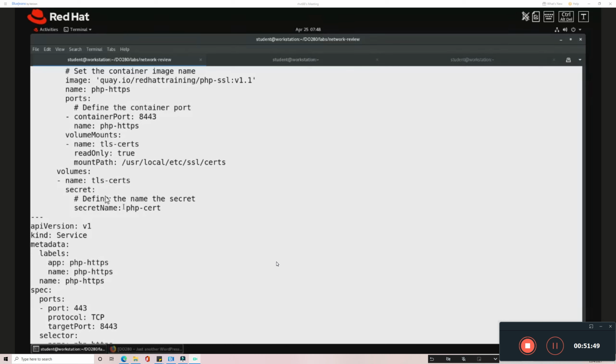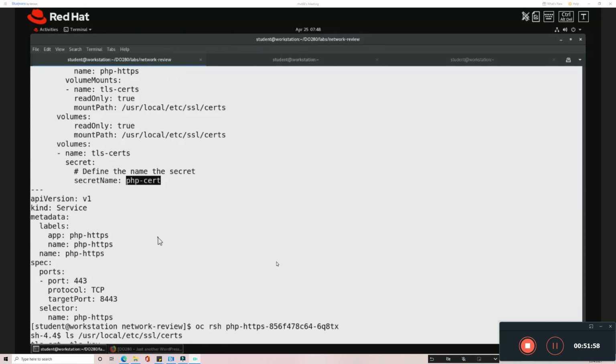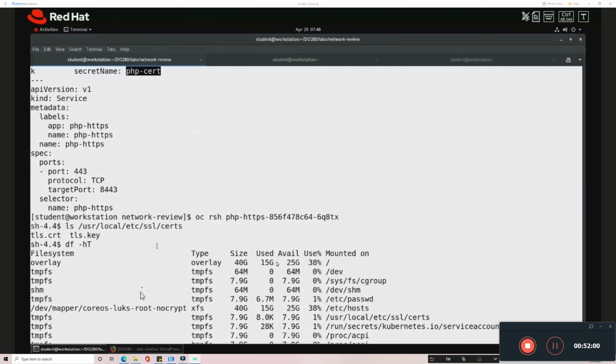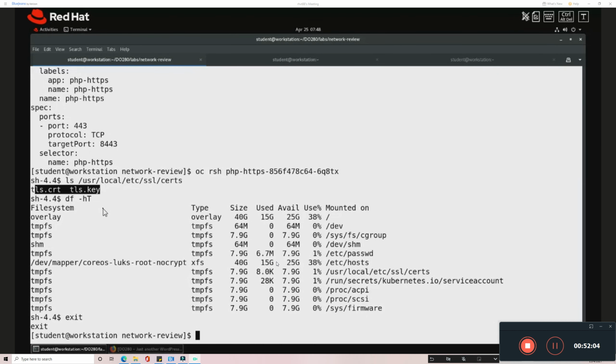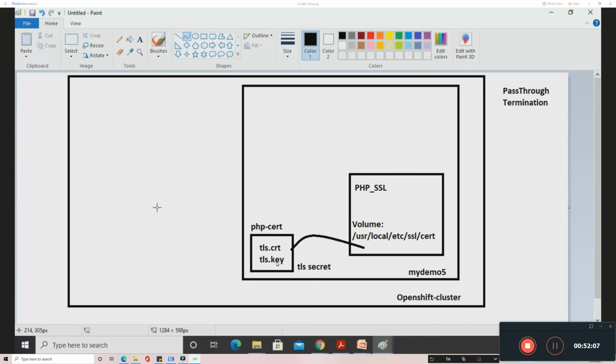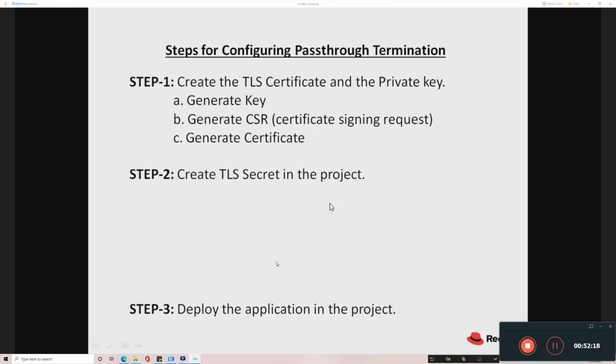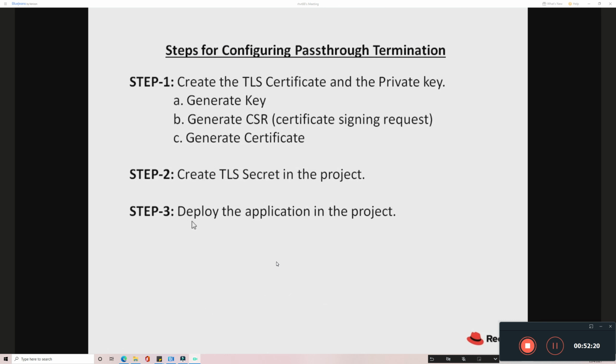and the information for this volume is coming from here, from this secret, which you already created, which is a TLS secret. So it is getting mounted here. You can see this information, the certificate and key. So we are verifying that fact. Now we are done with step number 3. So we have successfully deployed the application with the pre-required things.